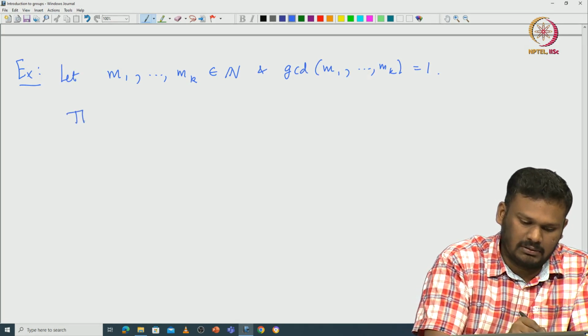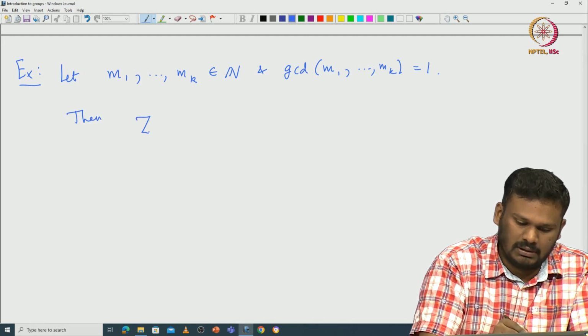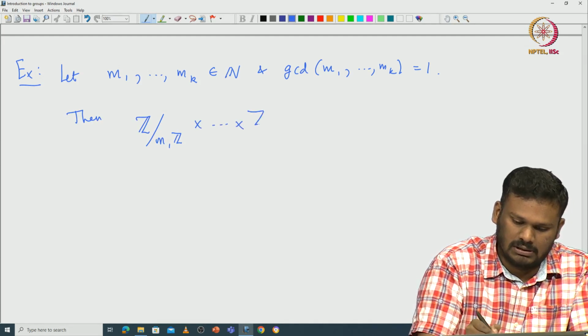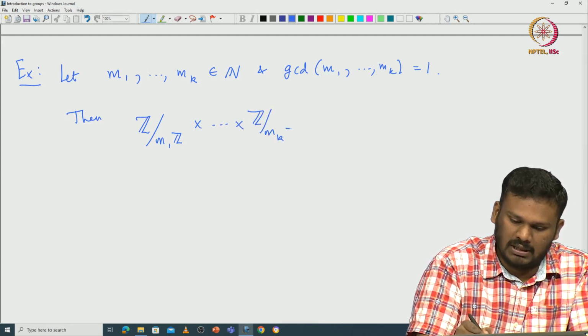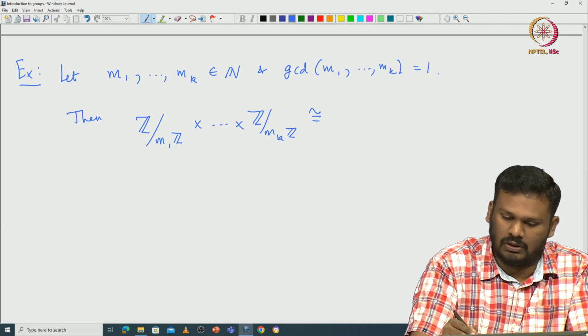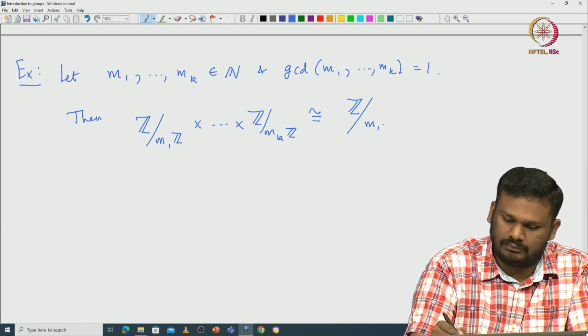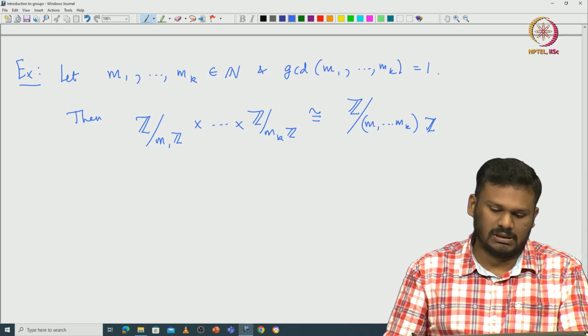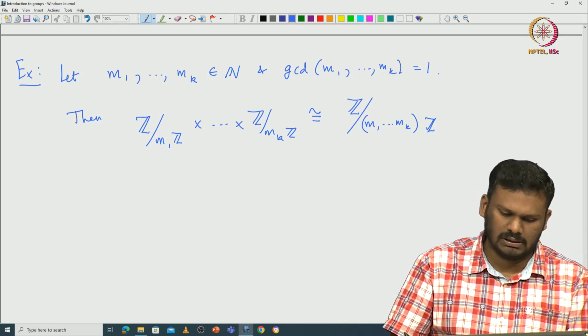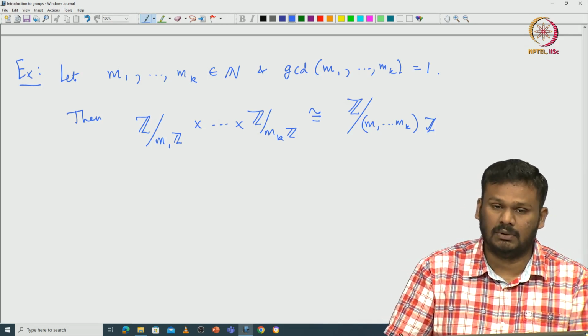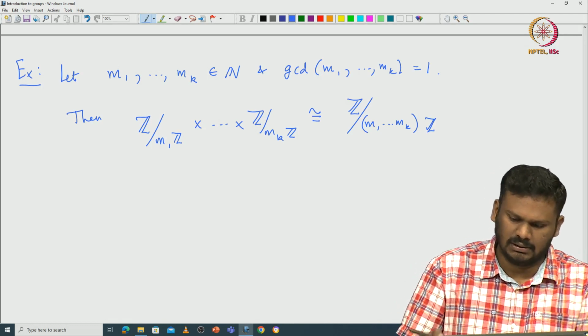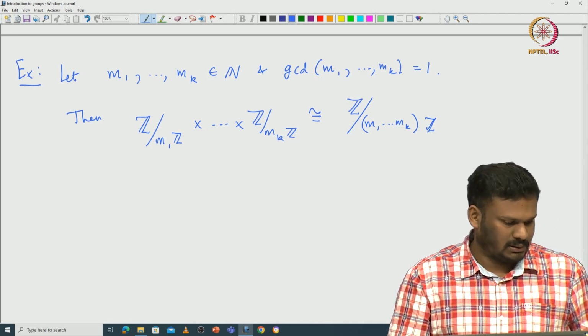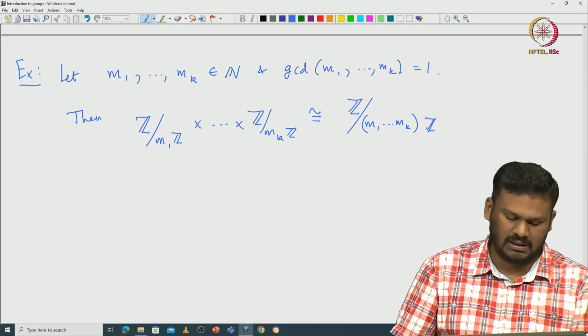Then we can actually prove that Z modulo m1Z cross etc. cross Z modulo mkZ is naturally isomorphic to Z modulo the product. So, this is indeed a consequence of the Chinese remainder theorem. Okay. This is something we have already seen, but I am restating it for our convenience.